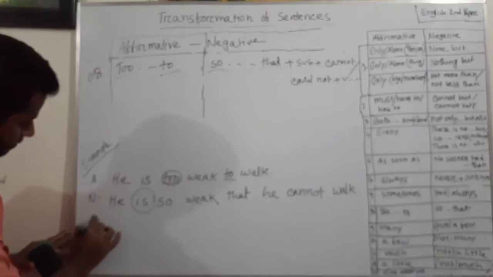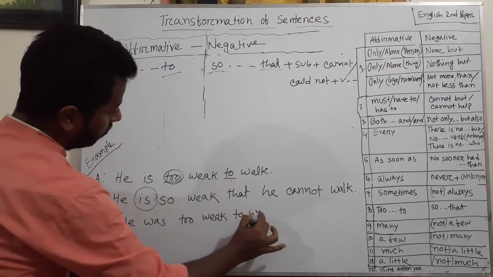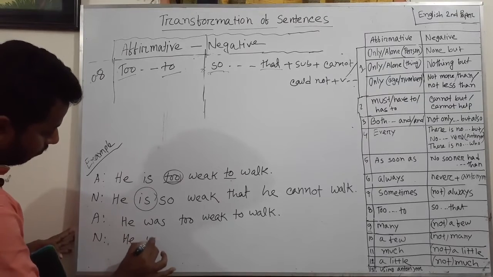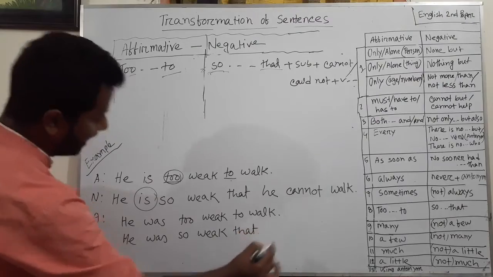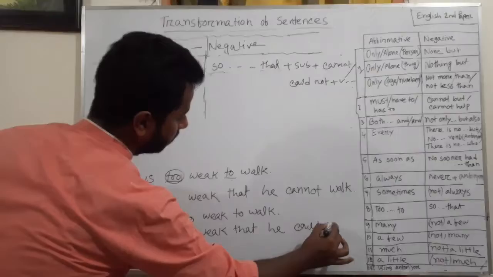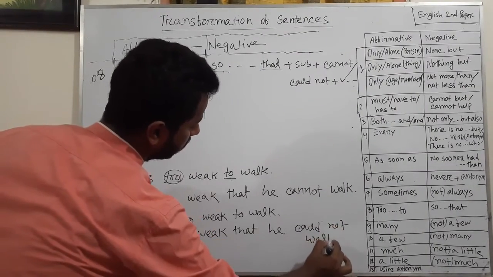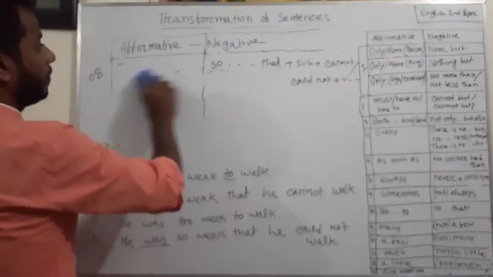Okay, and another thing, if this one is past tense, he was too weak to walk. So the negative would be he was so weak that he, so past tense, could not. He could not walk. Okay. So next rule,